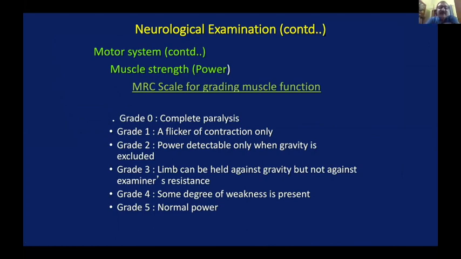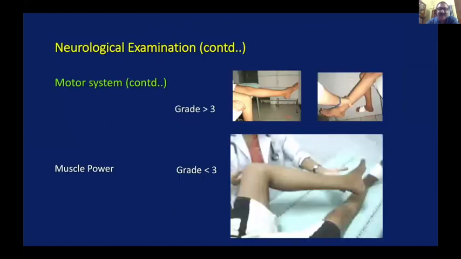Well, once we have seen the tone, we must comment now about the muscle strength. All of you must be knowing about this MRC grading. I will not go into the details. Grade 0 is the complete paralysis and grade 5 is the normal power. I am not going to repeat it. This must be very well known to all of you. Only thing I want to point out are the common mistakes with the